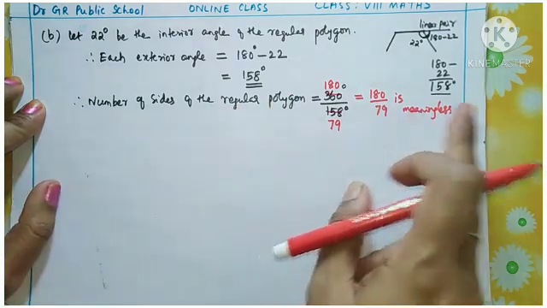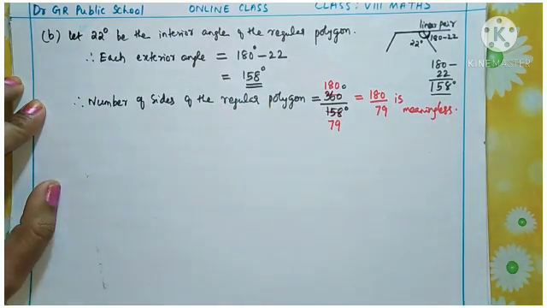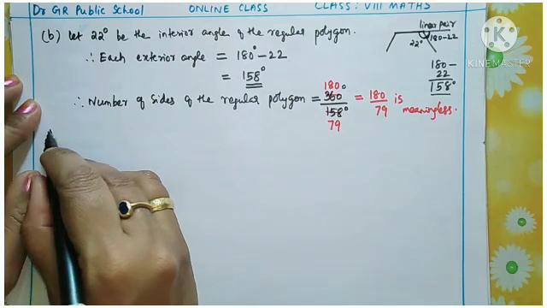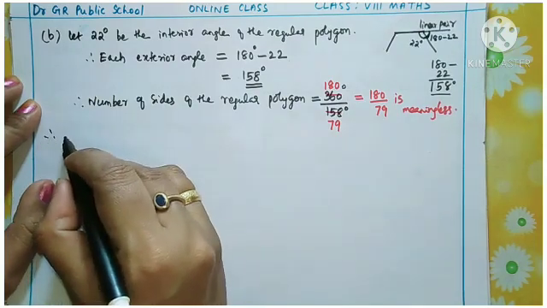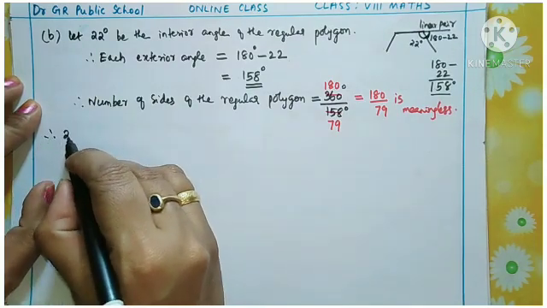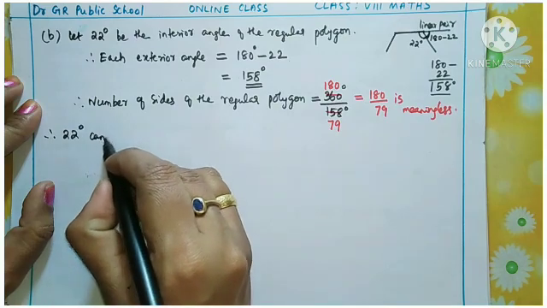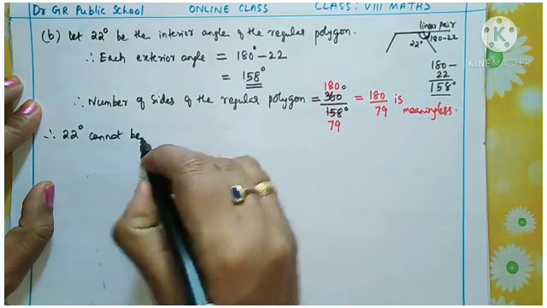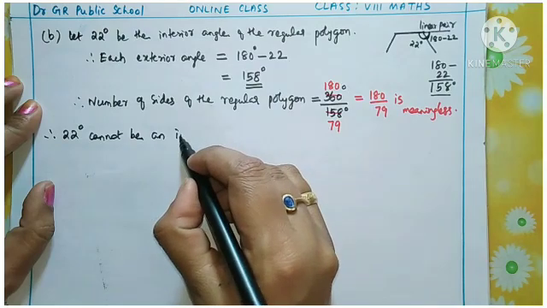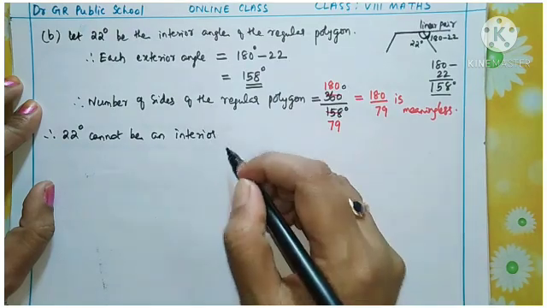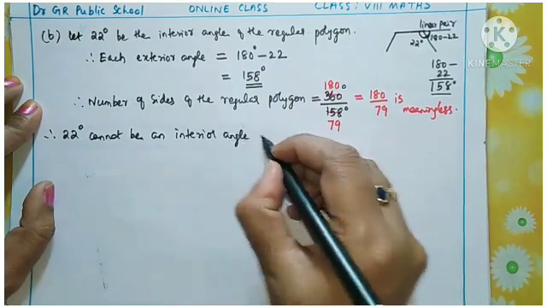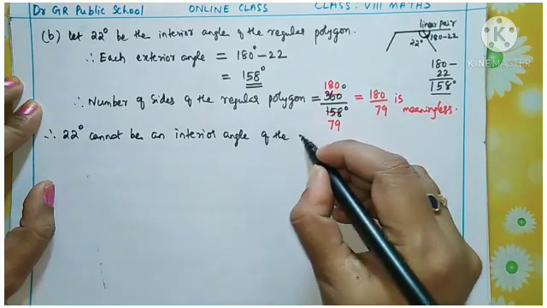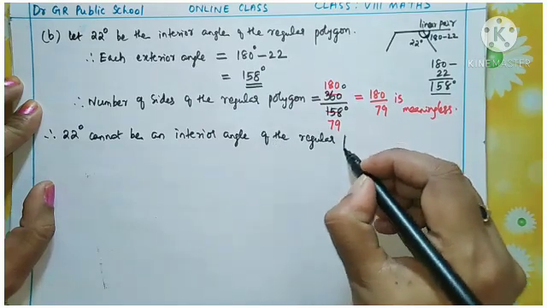So because this came out meaningless, here also what is the conclusion? Therefore 22 degrees cannot be what angle? An interior angle also. It cannot be an interior angle of the regular polygon.